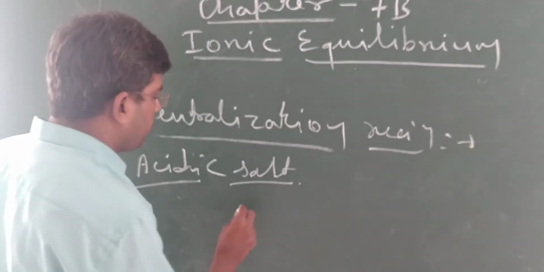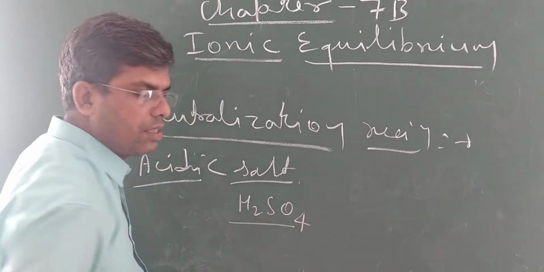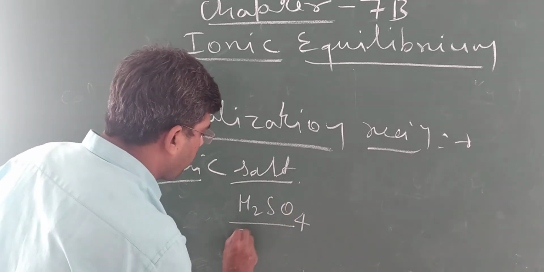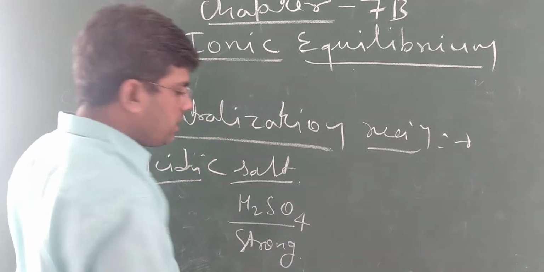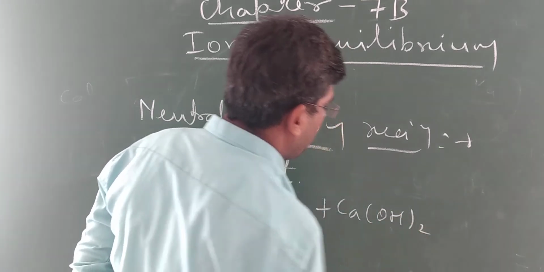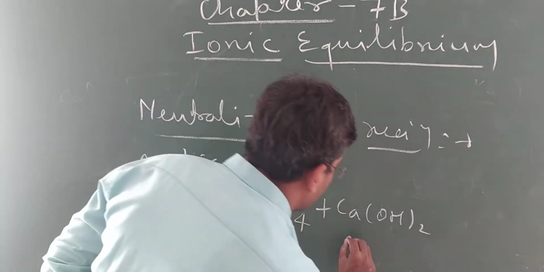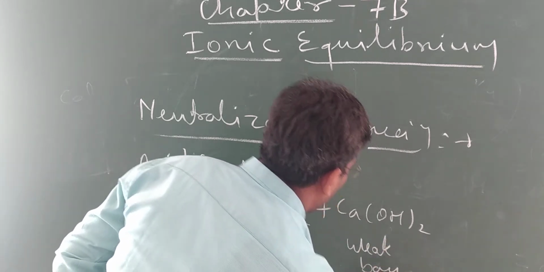For example, H2SO4 is a strong acid, and if this strong acid reacts with the weak base Ca(OH)2, which is a weak base, then what happens?